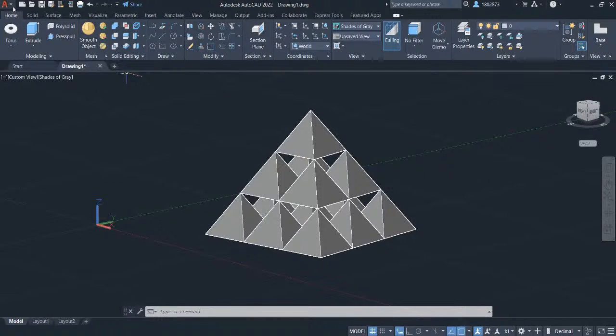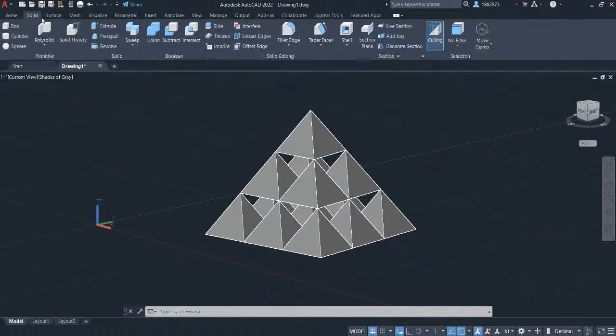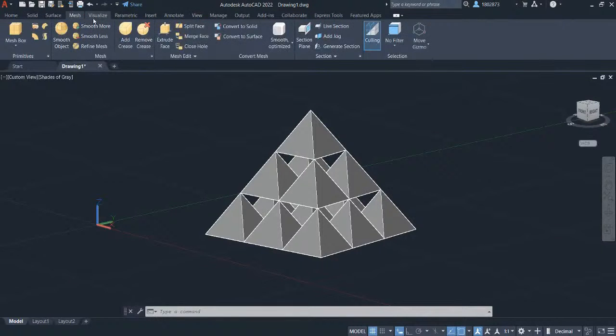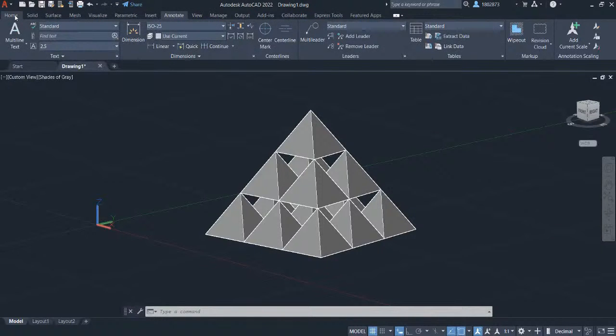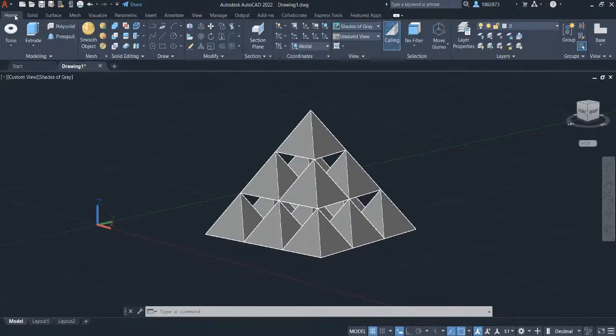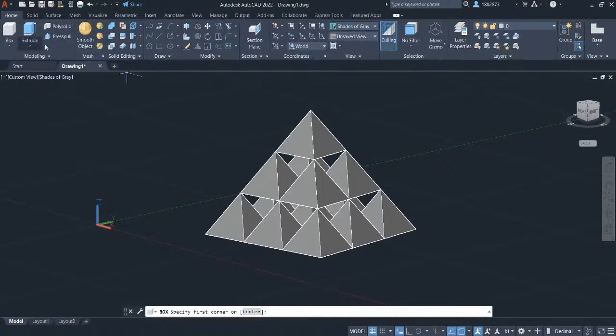Up here at the top left is the application menu, and we've got the quick access toolbar here. We've also got the ribbon. The ribbon has the tabs, and as you work through those tabs, you'll see all the different commands in AutoCAD. On the ribbon itself, when we jump across the tabs, we'll see that we have panels.